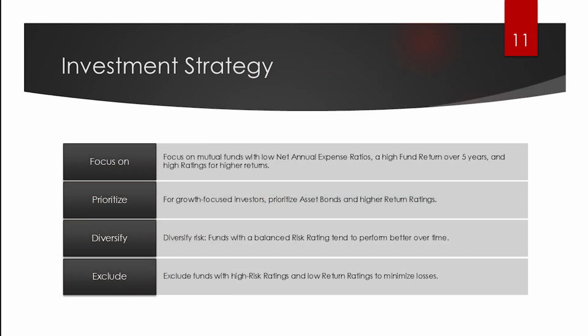When it comes to building our investment strategy, 4 key principles stood out: focus, prioritize, diversify, and exclude. First, we focus on mutual funds with low annual expense ratios, strong 5-year fund returns, and high ratings to maximize our growth potential. Next, if our goal is growth, we prioritize asset bonds and funds with higher return ratings to position ourselves for long-term success.